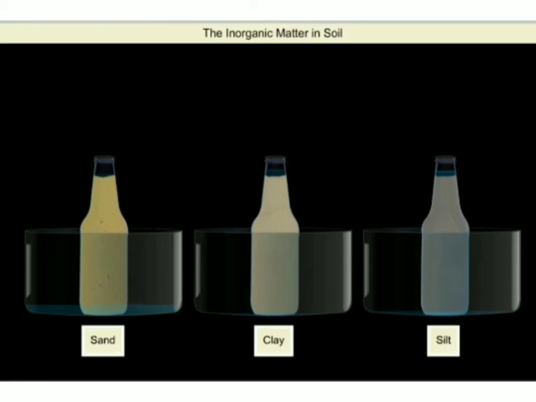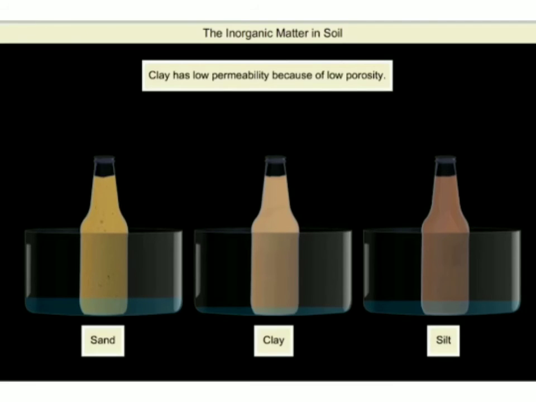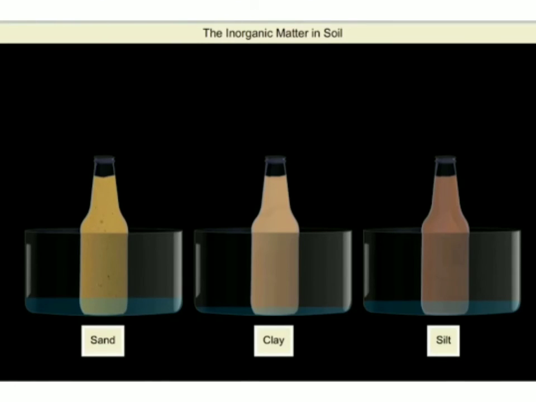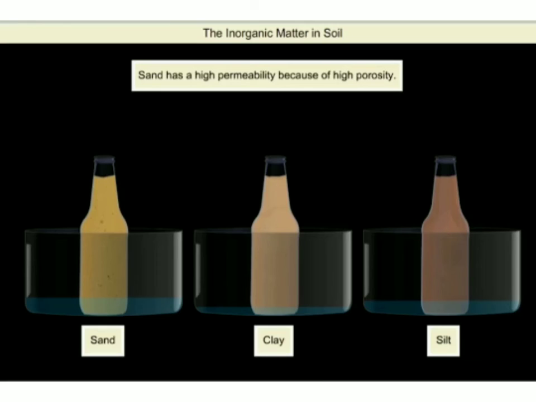So as you can see, as the pore size of the sand is big, that's why water percolates very easily and the tub fills. Whereas the clay particles are very small in size, that's why water percolates slowly. Clay has low permeability because of low porosity, whereas sand has great permeability. Why? Because sand has high porosity.